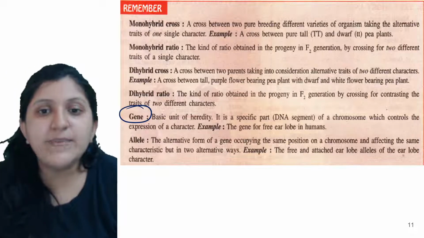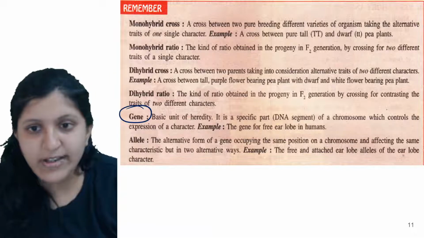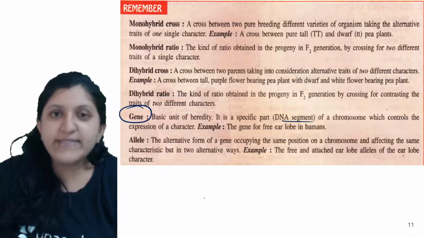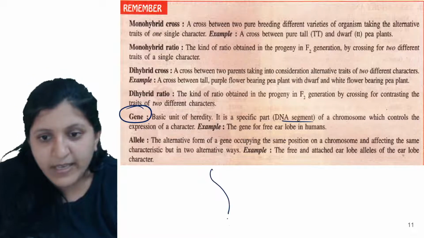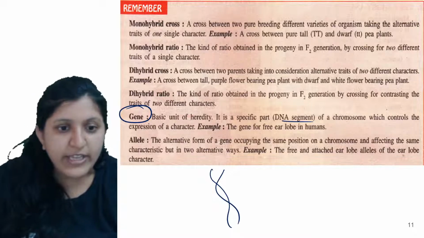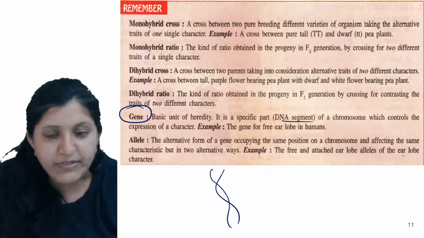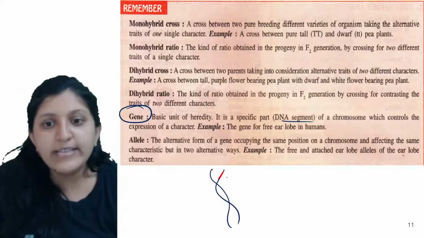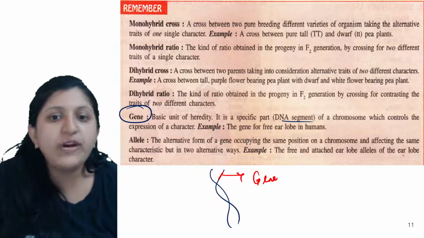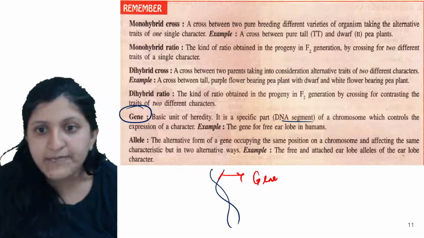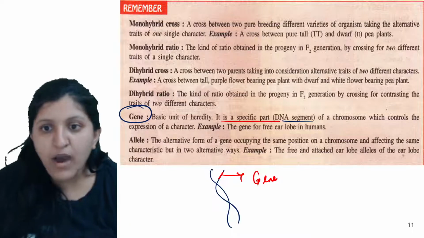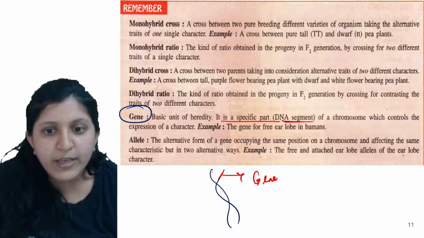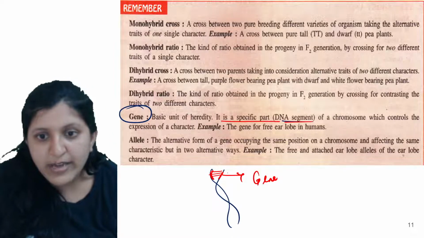Okay, so now gene is basically the basic unit of heredity itself. It is a specific part, the DNA segment. You have studied about the DNA, right? DNA being a coil structure, in this DNA a part of it, let's say this is the part. This is a gene, a part of a DNA, a basic unit of heredity, or we can say a specific part of a DNA segment in a chromosome. This is one part, and it will be paired here as such, so that means this whole part.